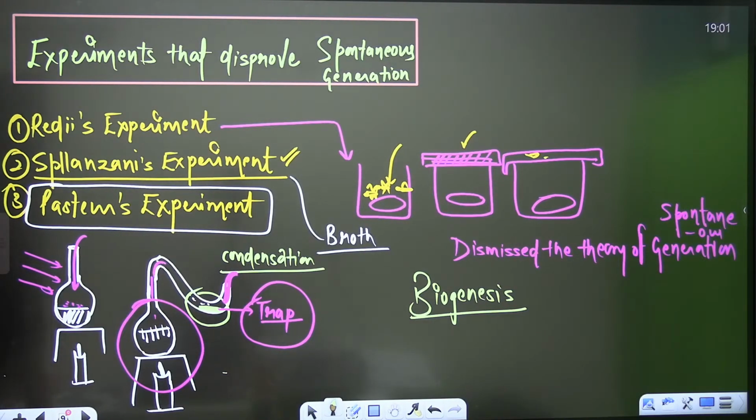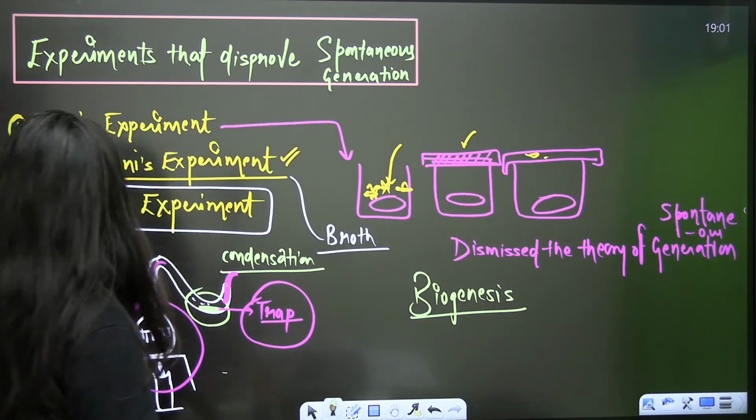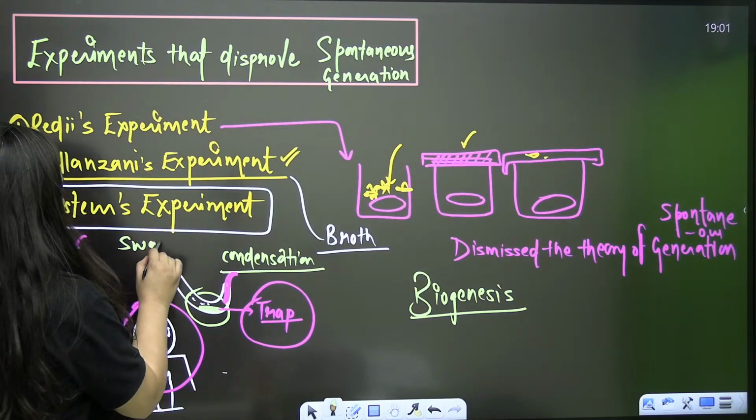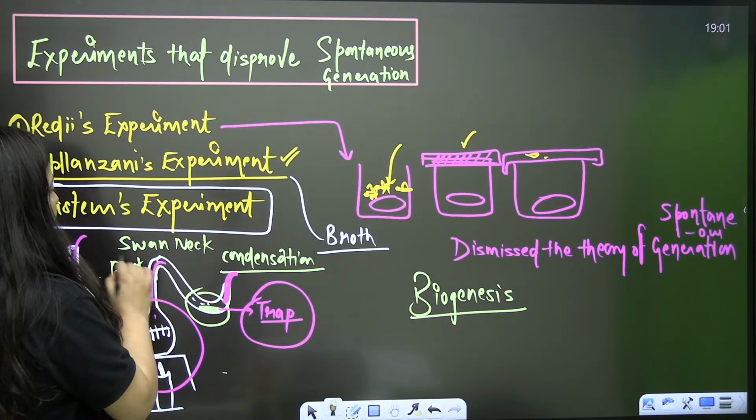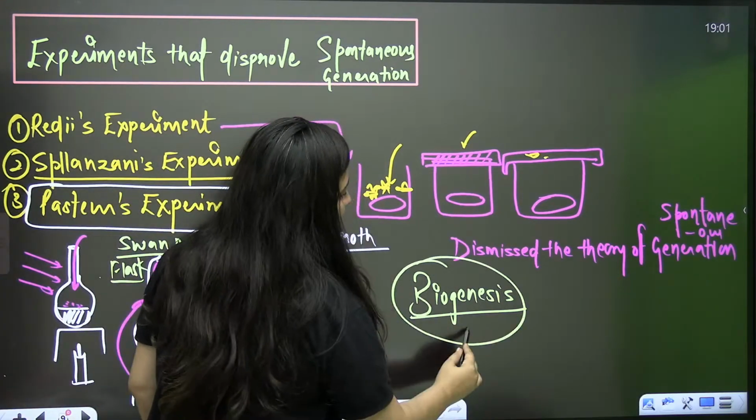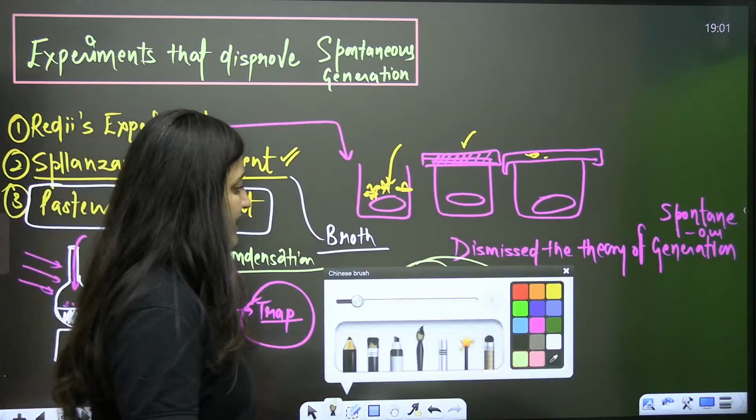Clear? They disproved abiogenesis and they proved biogenesis. So Pasteur's experiment is your swan neck flask experiment, and as per this experiment they proved biogenesis, that life arises from life.